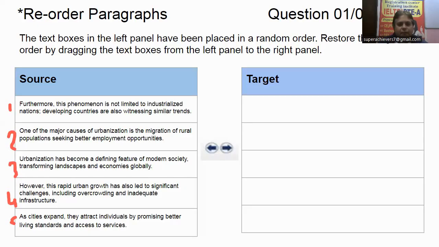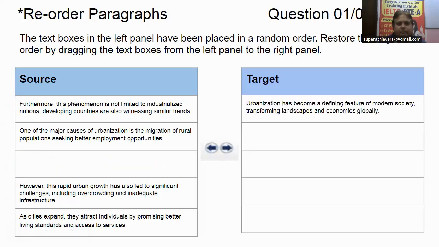But before choosing it as the first statement for our answer, let us check the third and fourth also. The third has a linker, however, so it will not be the first statement. And after that, as cities expand, they attract individuals. So again, this looks like an explanation of something, not the introduction. So what we will do, we will drag this statement from the left side and drop it to the right side like this. Okay, so now we got our introduction.